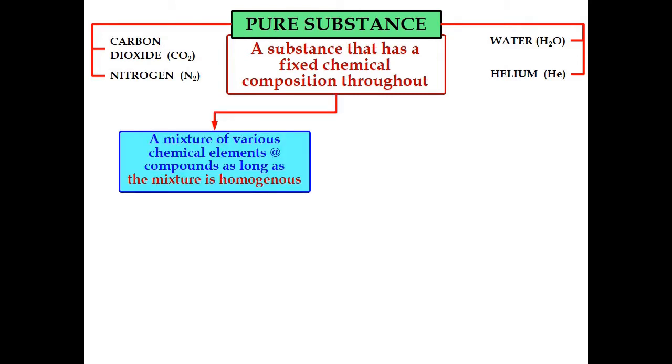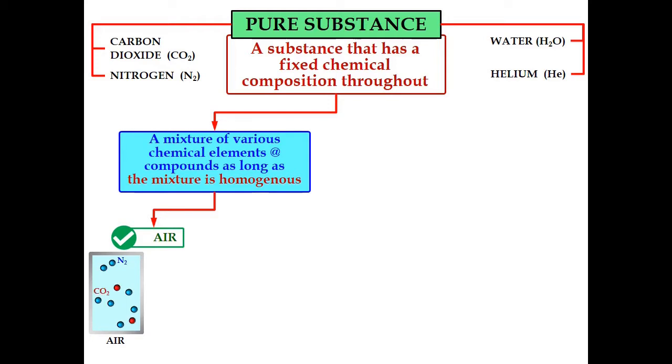A mixture of various chemical elements or compounds is also considered a pure substance as long as the mixture is homogeneous. For example, air is considered a pure substance. In the figure we have a tank of air, and we know that air consists of a number of gases such as nitrogen, oxygen, carbon dioxide, and so on.